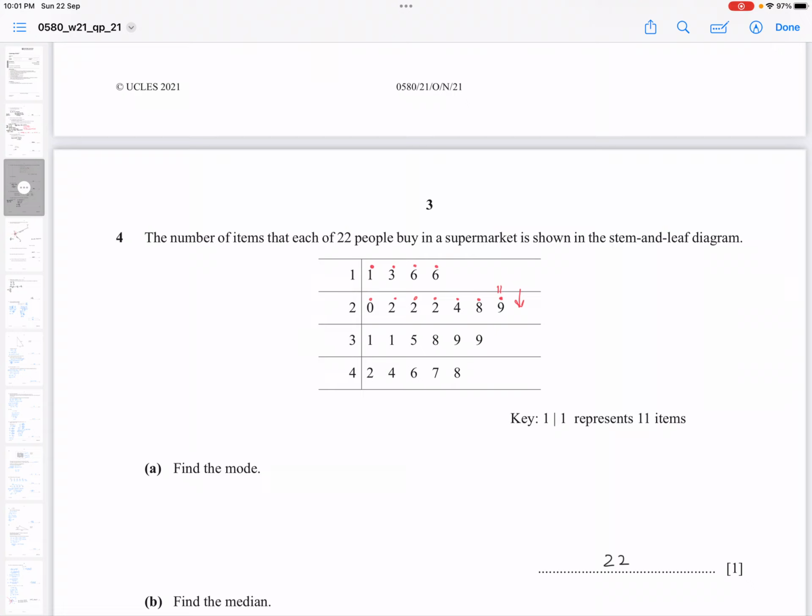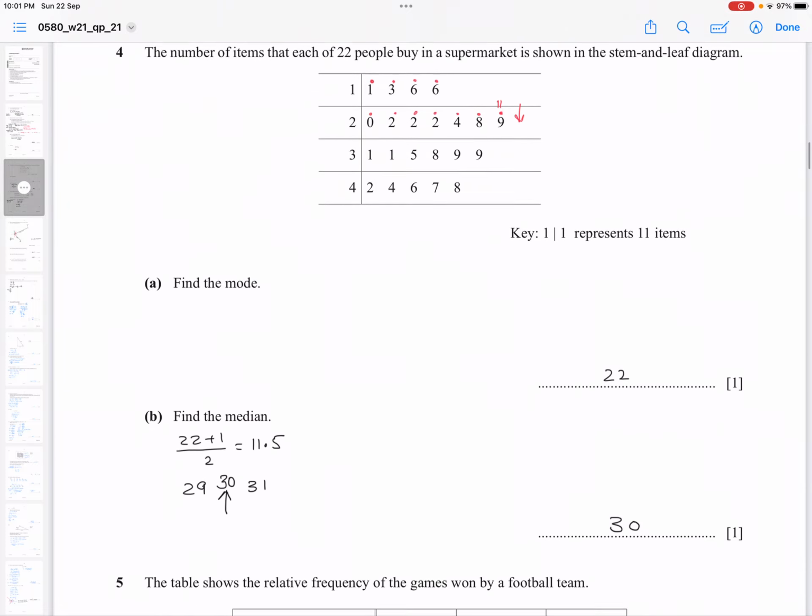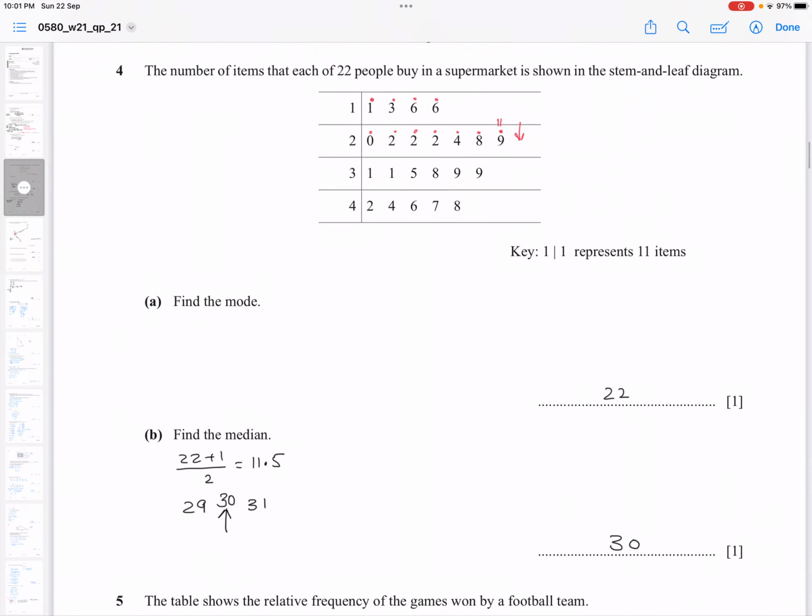The 11th value comes on 9 and 11.5 is after 9. So I have made an arrow, which means your median lies here. It is between 29 and 31. So you can write 30.